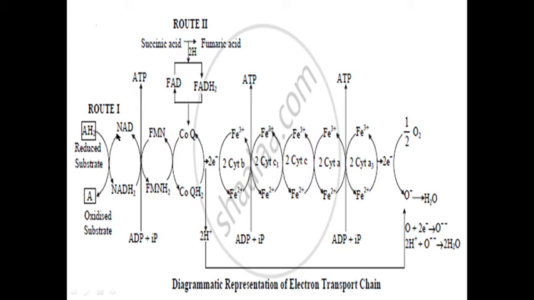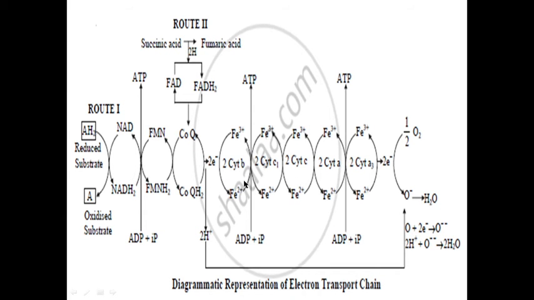NAD receives these electrons, then transfers them to FMNH2, then coenzyme Q, cytochrome B, cytochrome C1, cytochrome C, cytochrome A, cytochrome A3, all arranged according to the oxidation reduction process, and finally half a molecule of oxygen combines with the protons to form water.